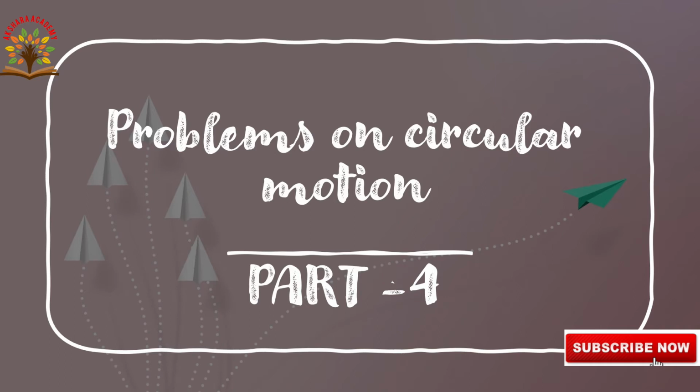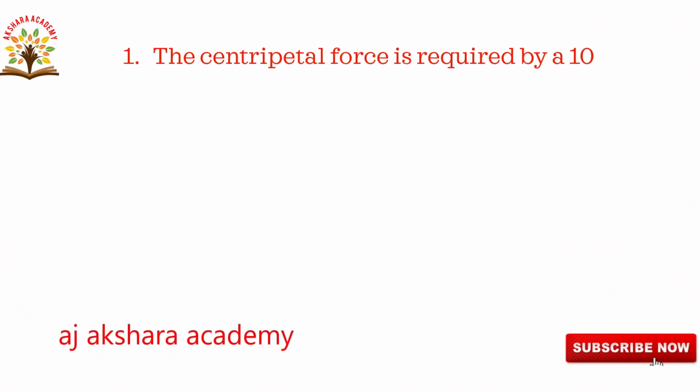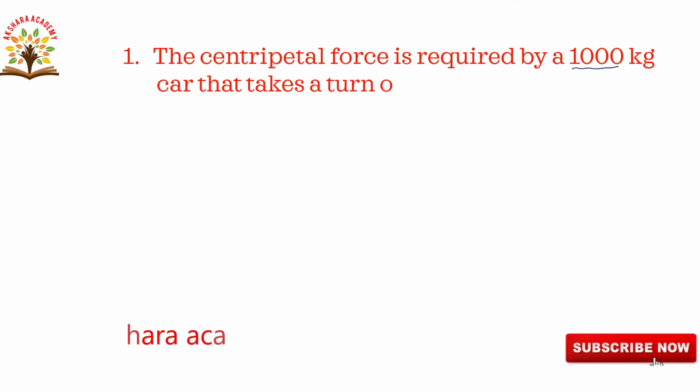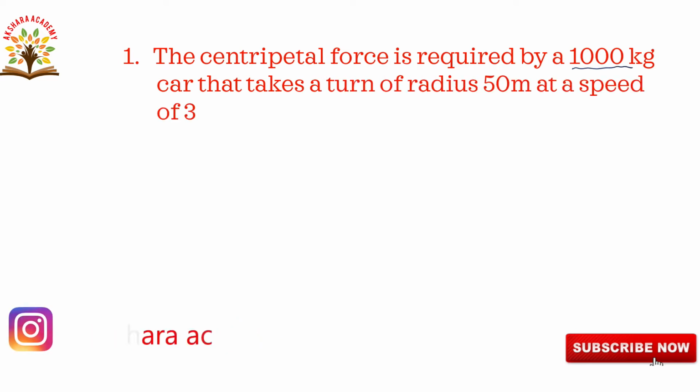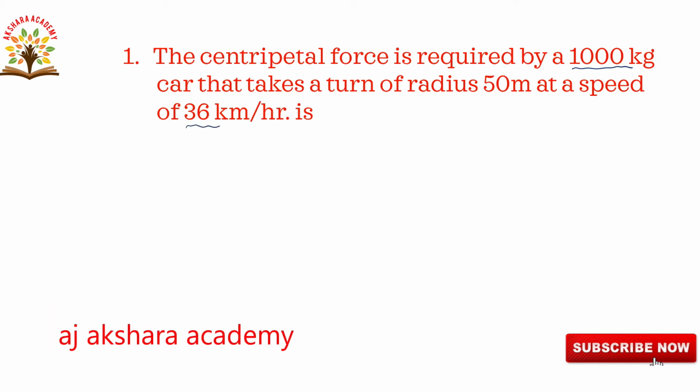Okay, let us go to today's session, problems on circular motion part 4. Go to the first. In this question, the centripetal force required by a 1000 kilogram car that takes a turn of 50 meters at a speed of 36 kilometer per hour is. Here we have to calculate the centripetal force.